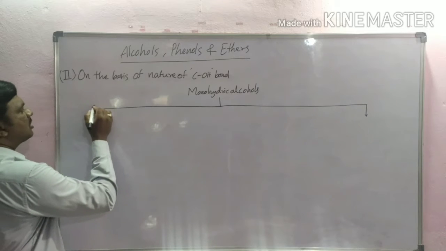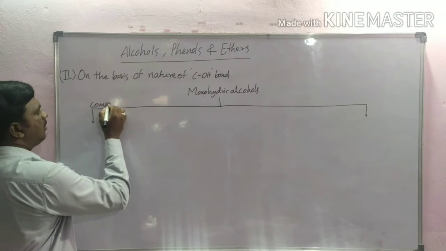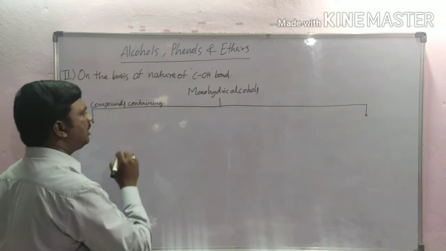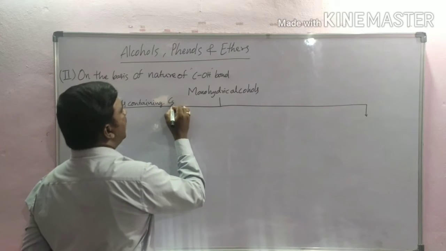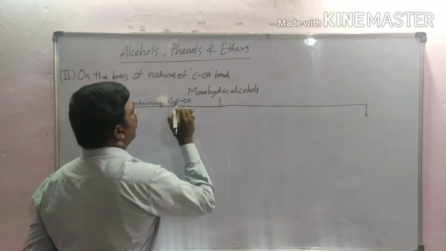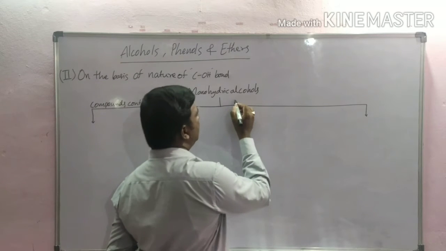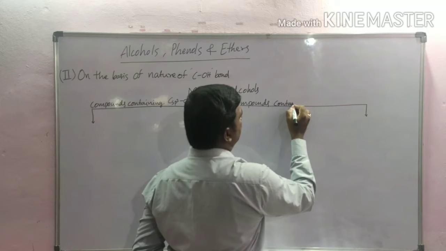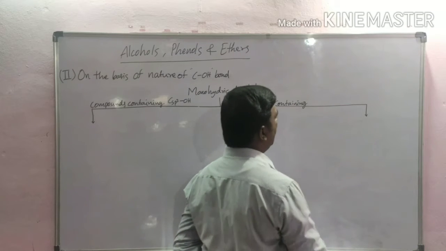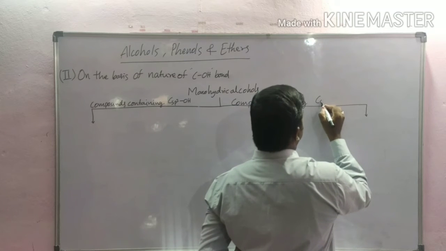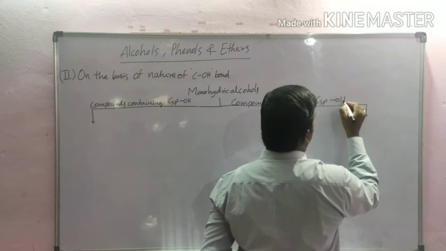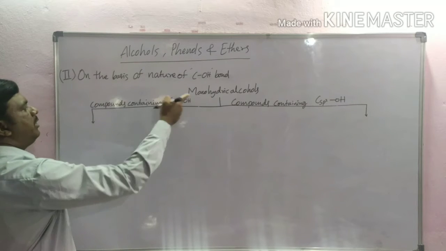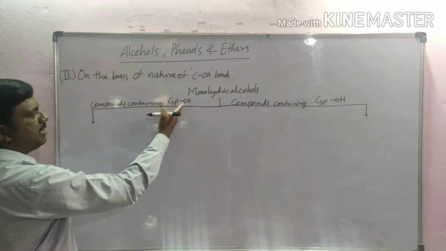One is compounds containing a Csp3-OH bond, and the other is compounds containing an sp2 hybridized carbon atom, a Csp2-OH bond.